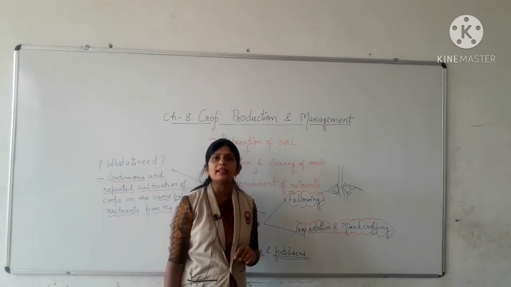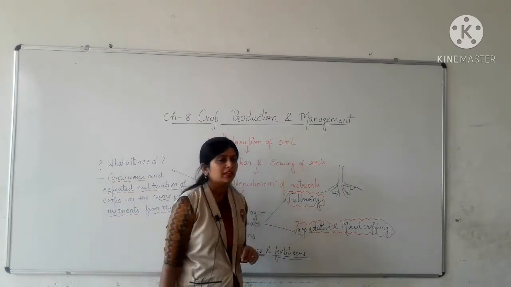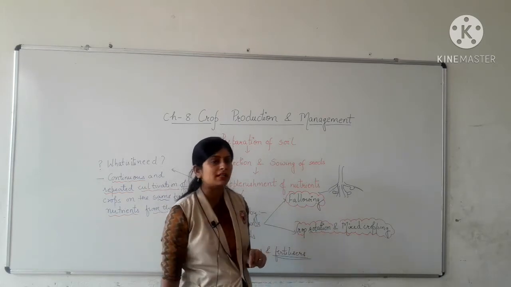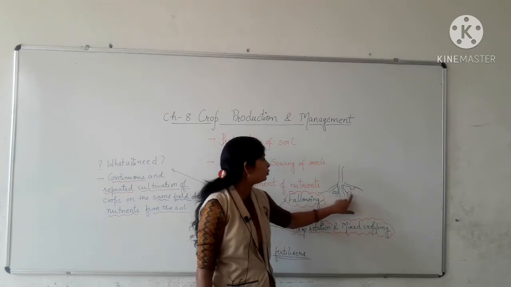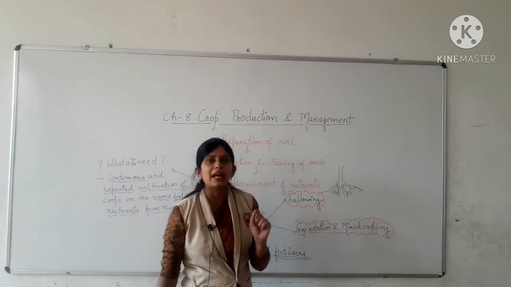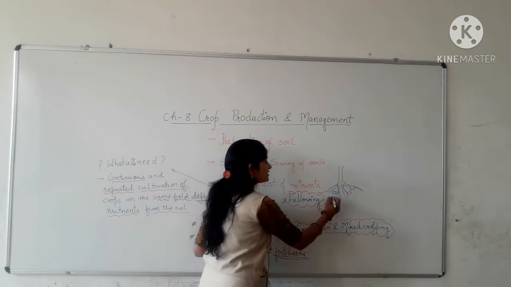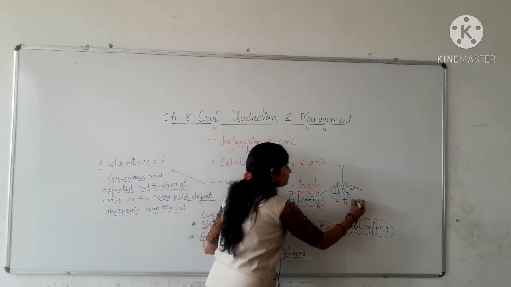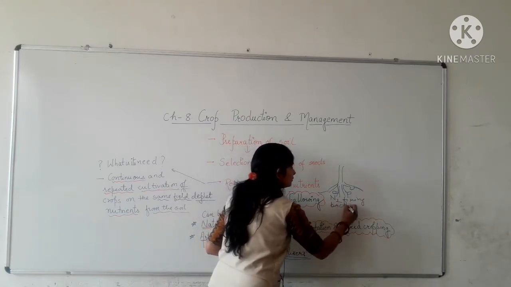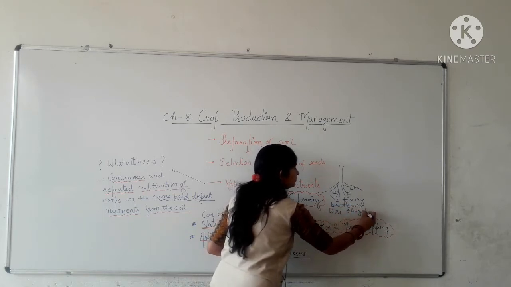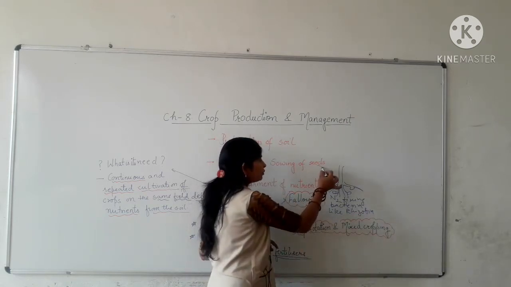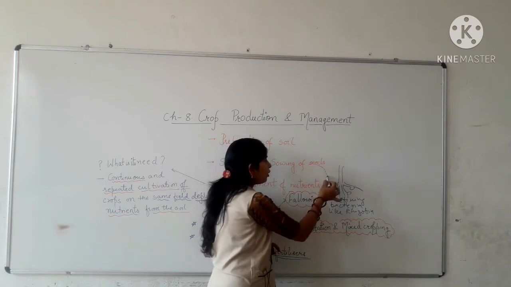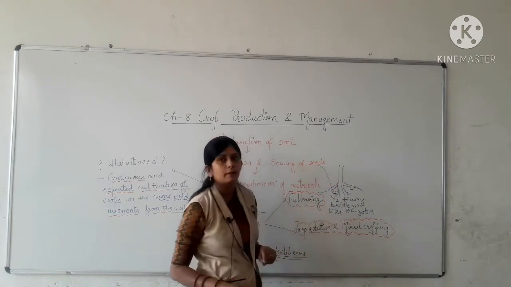As you have already studied in chapter 1, legume crops or leguminous plants have root nodules, and in these root nodules special kind of nitrogen fixing bacteria live, like rhizobium, which fix atmospheric nitrogen in usable form in the soil.